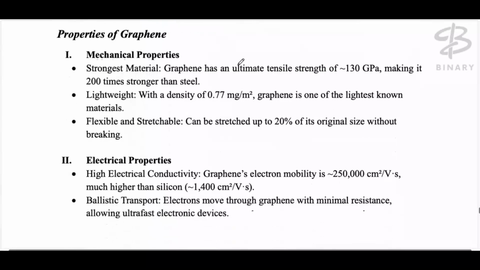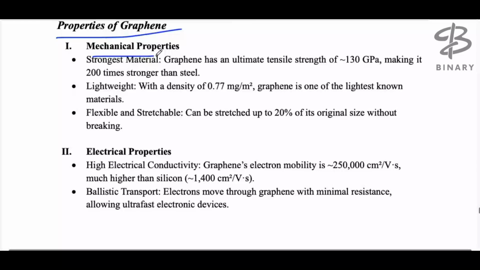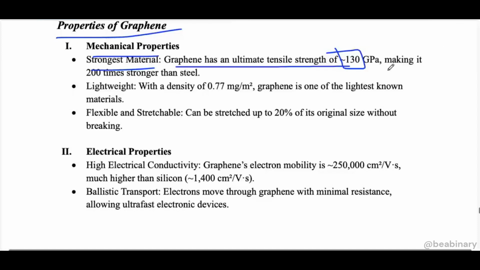Now, properties of graphene. Okay, so mechanical properties. The strongest material, graphene has an ultimate tensile strength of about 130 gigapascal. It's not a megapascal, it's a gigapascal, right? Most of the time, whatever strength values we see are in units of megapascal, but here it is a gigapascal. I mean 1,000 times more, right?